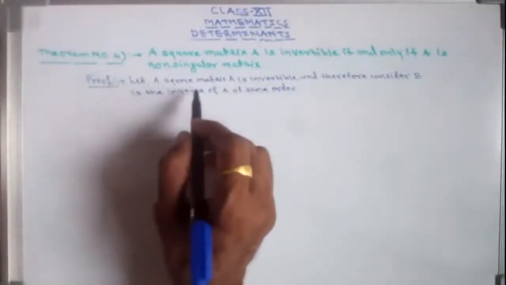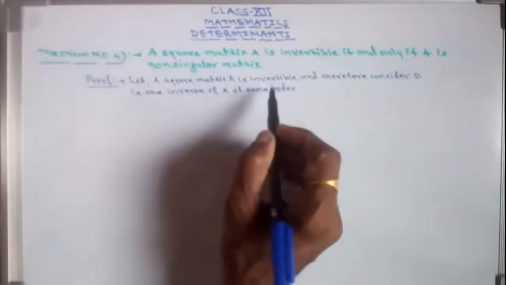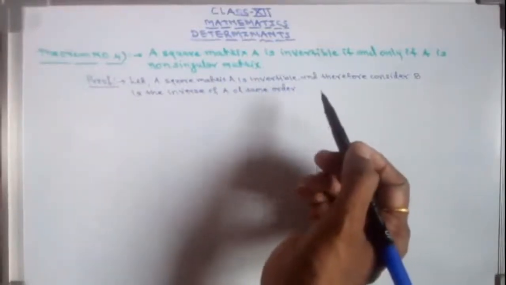Okay, we have considered that A is invertible. If we have considered that A is invertible, it means the inverse exists.